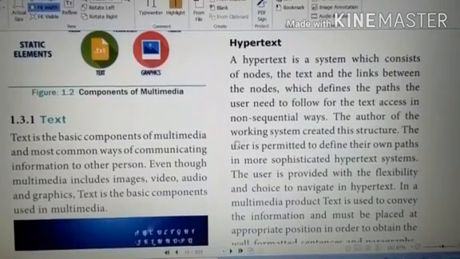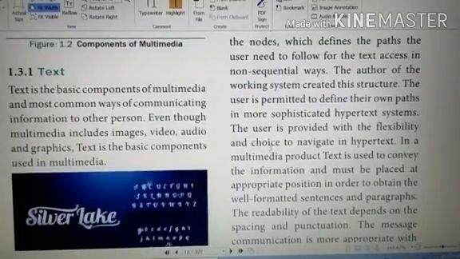The author of the working system creates the structures, and the user is permitted to define their own path. In a more sophisticated hyperlink system, the user is given the flexibility and choice to navigate the hypertext.